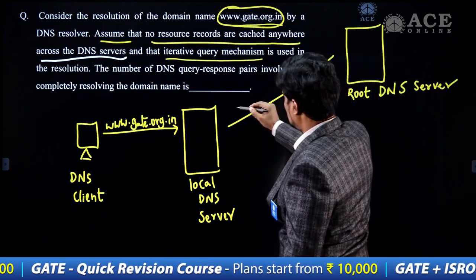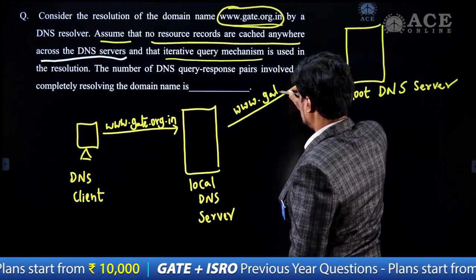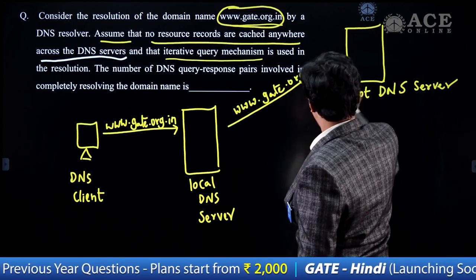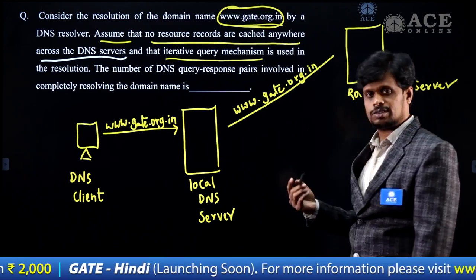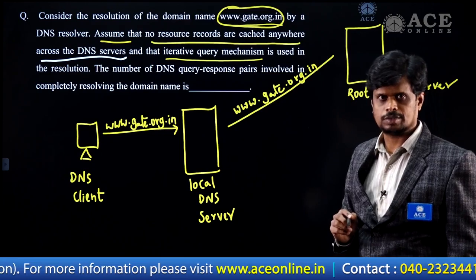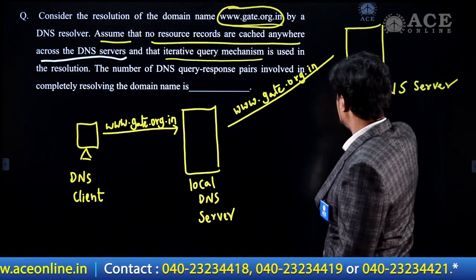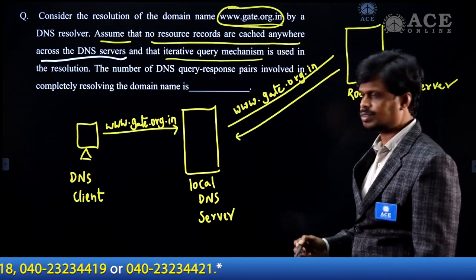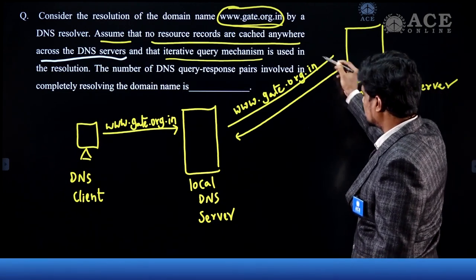What is it forwarding here? The URL request www.gate.org.in is being sent to the root level DNS server. But this root DNS server does not have the IP address of this URL. Then what will it do? This root DNS server can send the reference address of the TLD server. Let's say it gives the .in TLD server.